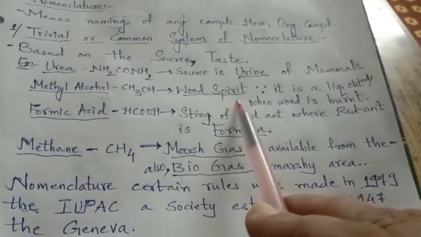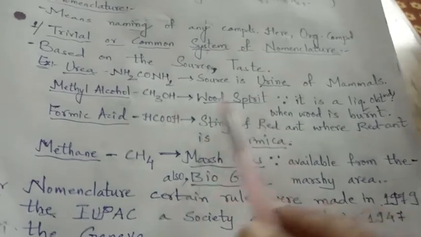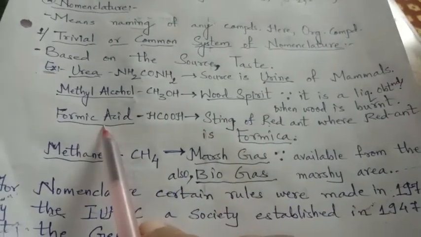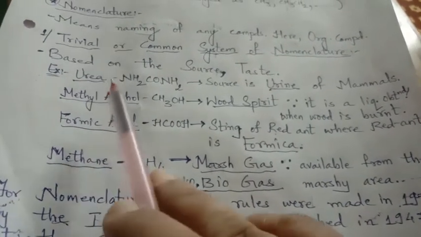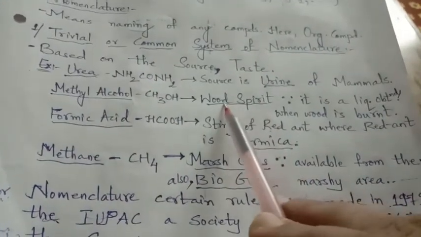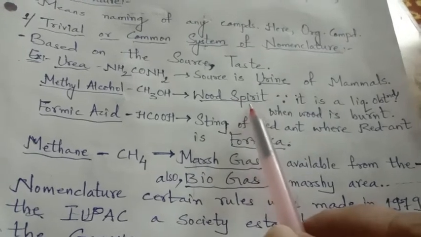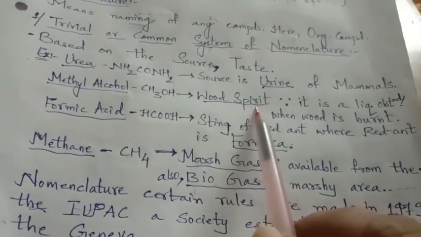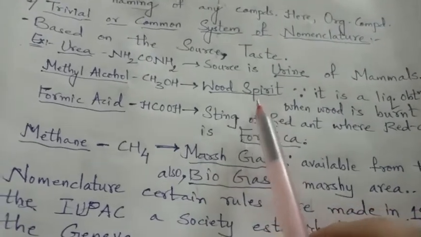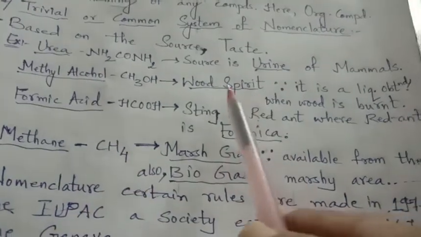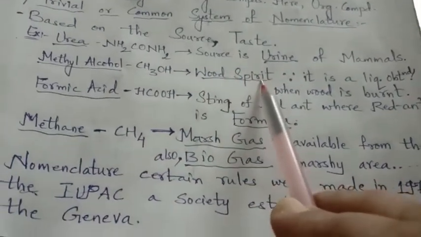These are the names which were given earlier. The other names were given by IUPAC later on. So urea, wood spirit. Wood spirit means the liquid which is available when wood is burnt, and that is why methyl alcohol is considered wood spirit.